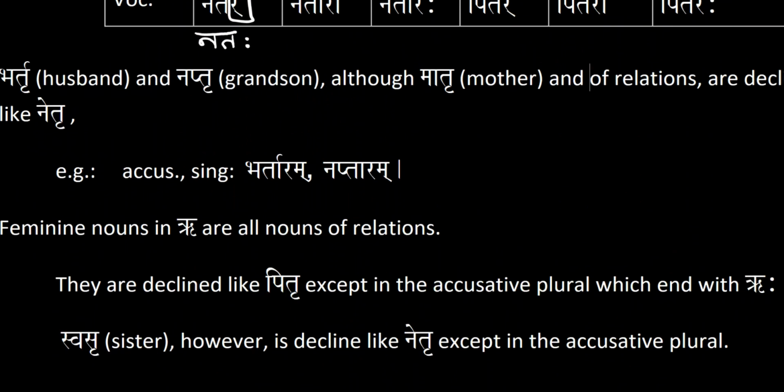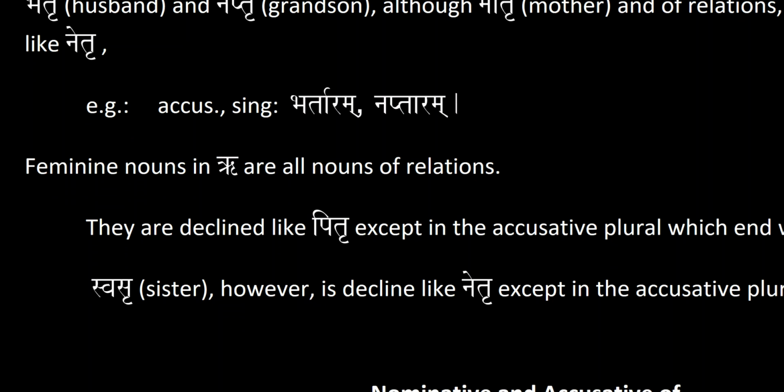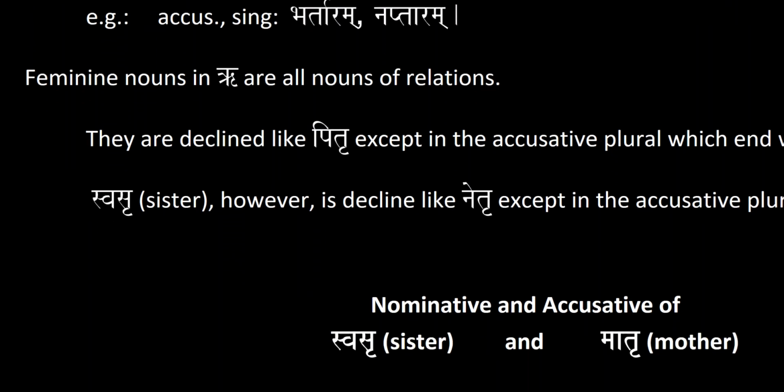So for example, for husband, accusative singular, it would be bhartāram and then naptāram. So you have the long ā instead of bhartaram, for example, and naptaram.